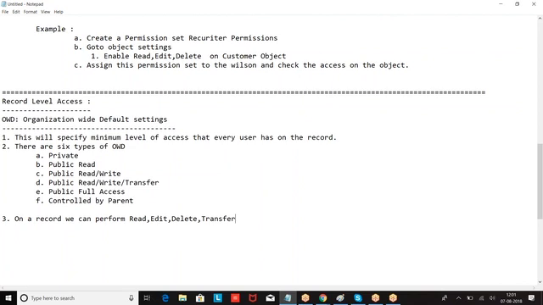Transfer means I am the owner of the record, and I am changing the owner from Satish to Kumar, transferring the ownership. Read the values in the record, edit the values in the record, delete the data in the record, and transfer the record. Okay. First, we'll start with the example.